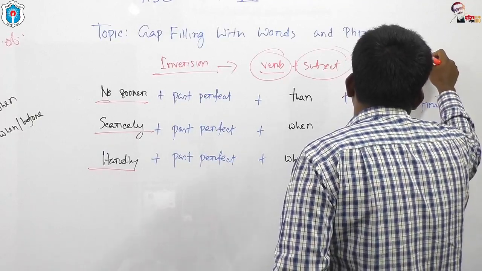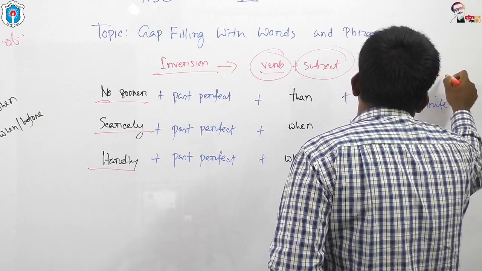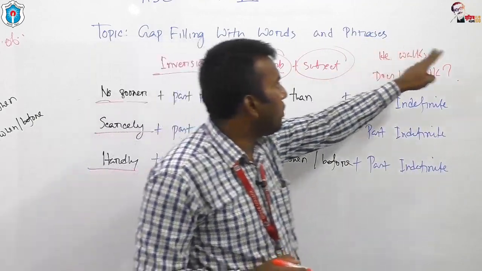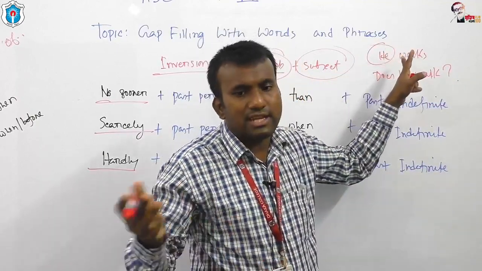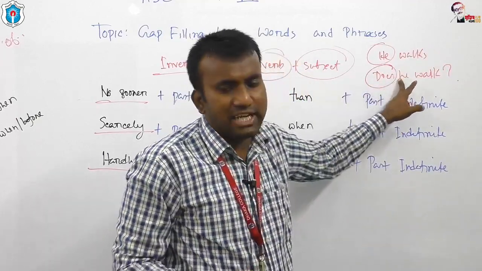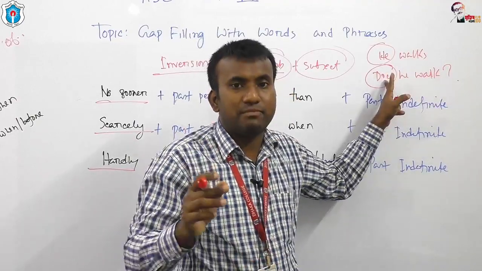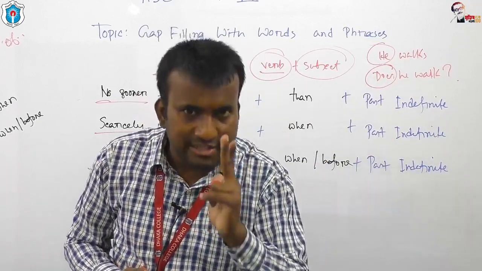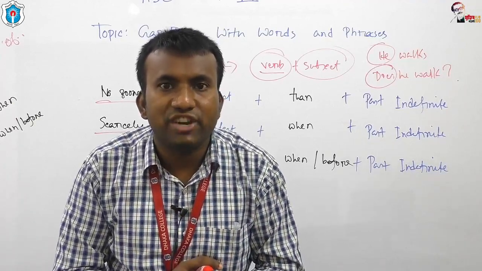Look at this: he walks, does he walk? In the first one, he is the subject, then the verb. But here I have used the verb before the subject. Why? This is an interrogative sentence. I have used the auxiliary verb before the subject. If you get any auxiliary verb before the subject, that means you are using the process of inversion.